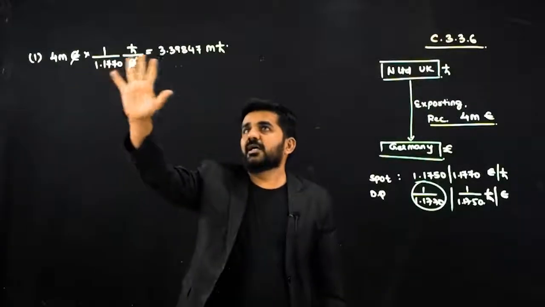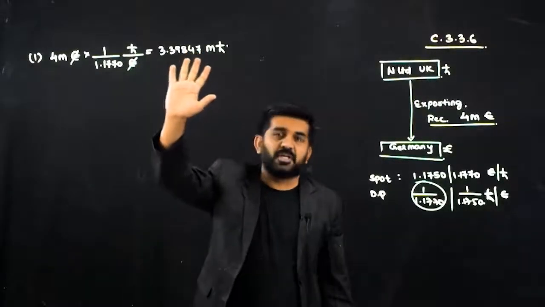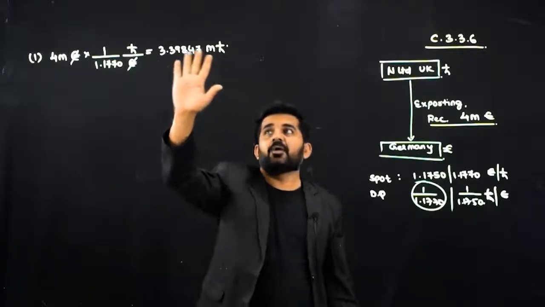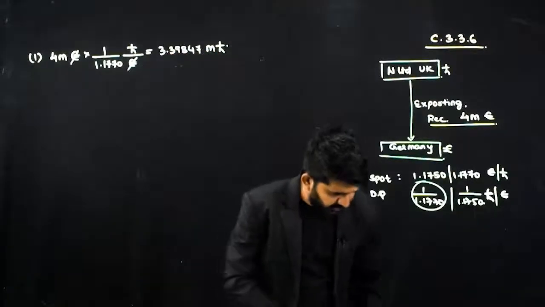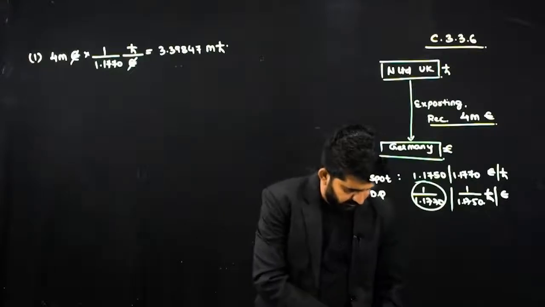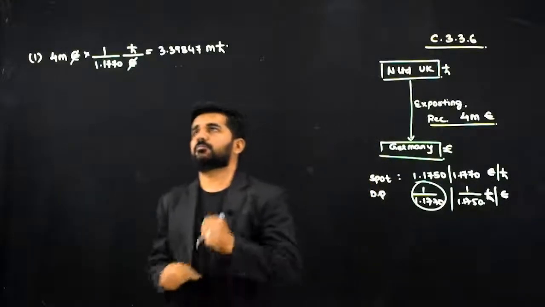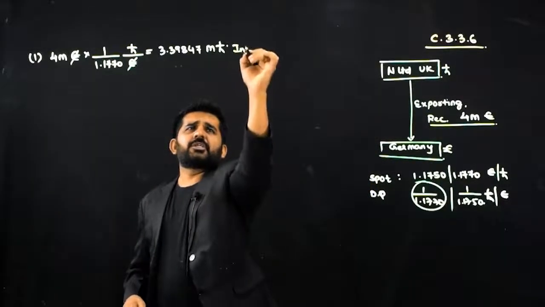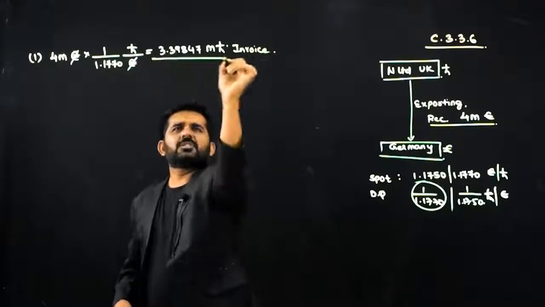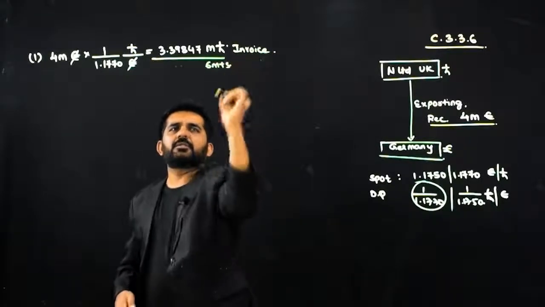I will be receiving this much money because now the invoice is in pound. I am going to receive this much money, even after 6 months. This is the invoice converted. So this will be received after 6 months.